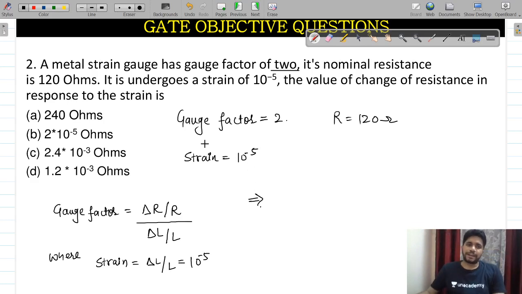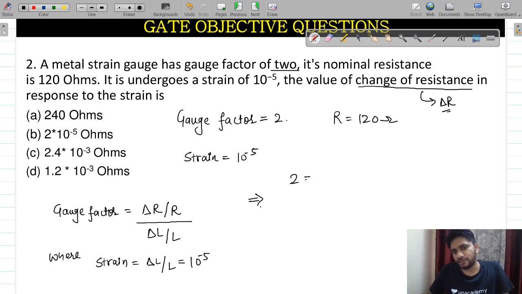Similarly, what you needed to find out finally is the change in resistance. Change in resistance means you need to find the value of delta R. You know the gauge factor value, you need to find out this delta R only. So from this I can write 2 will be equal to delta R divided by 120, this will be 10 raised to power minus 5. So from here we can calculate it.